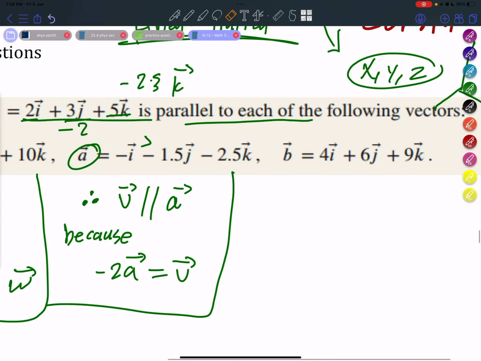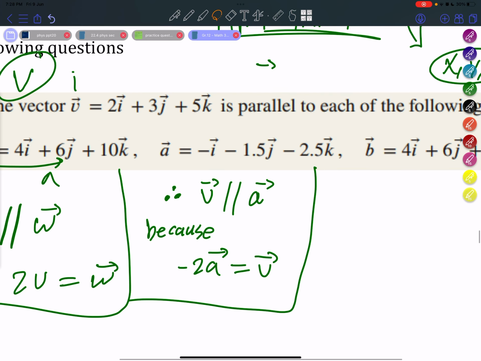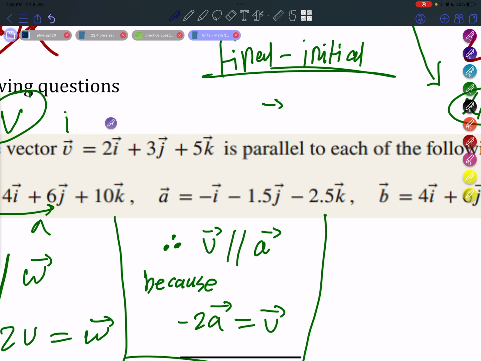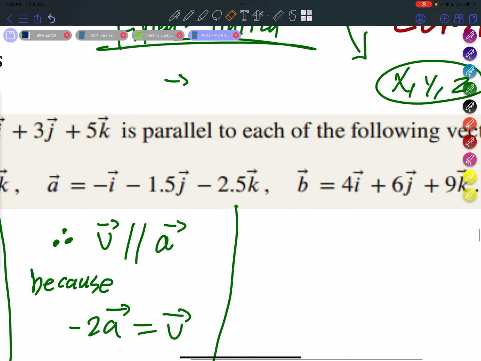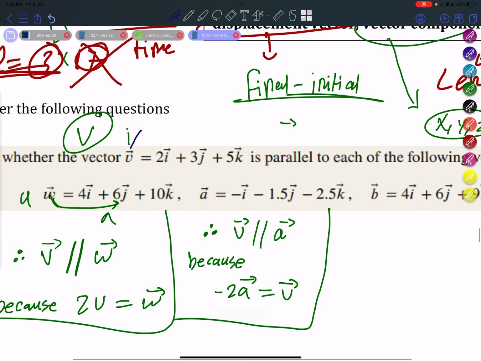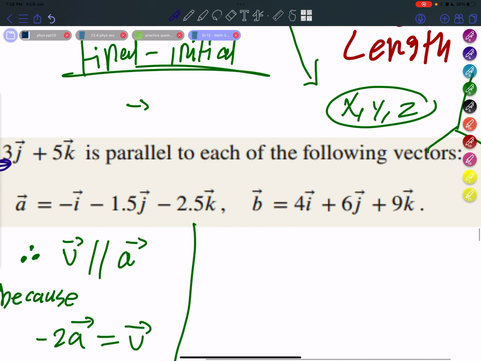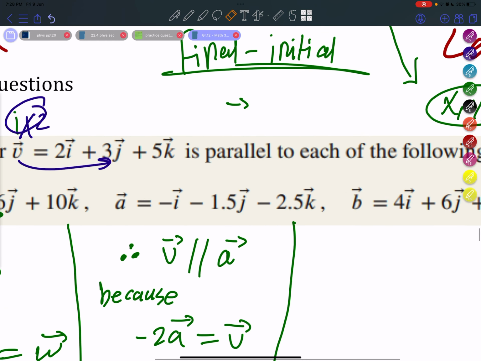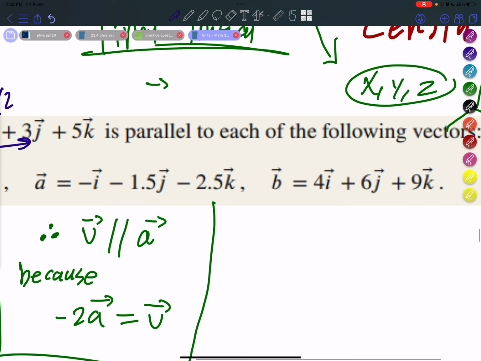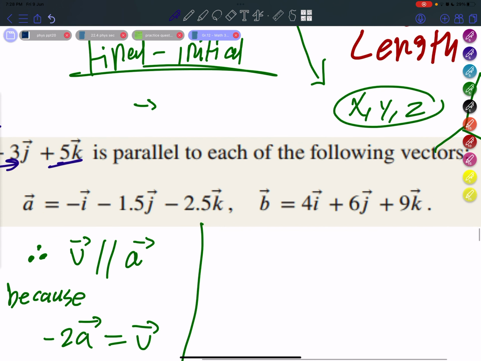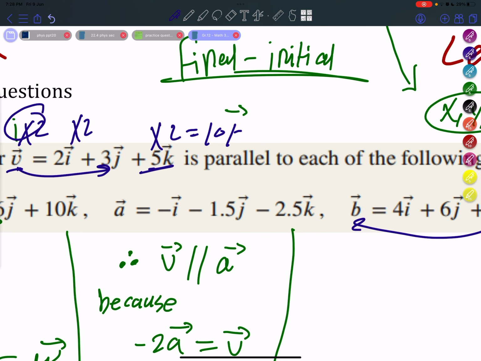So let's see what happened here. Again, let's remove these scribbles and start solving the question. So in the i's here, v has 2 i's, while b has 4 i's. So we multiply the i by 2. Let's see if this ratio continues. With the j component, v has 3 j's, while b has 6 j's. So again, we did multiply by 2. So hopefully this ratio continues. But in this case, we have 5 k's in v, but only 9 in b. If we multiply 5 by 2, we'll get 10k.